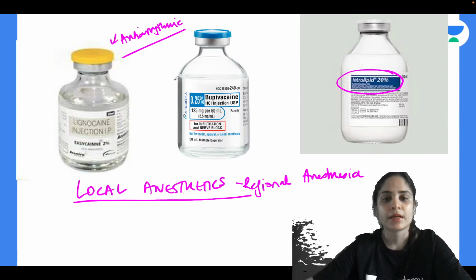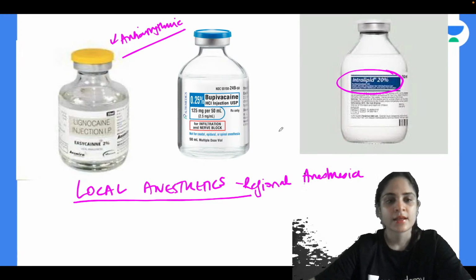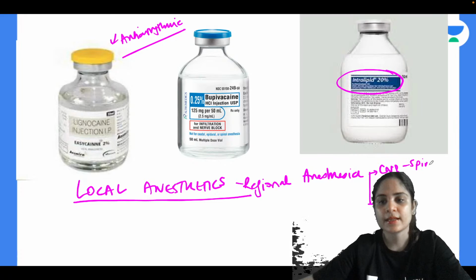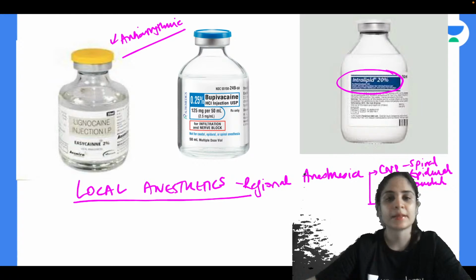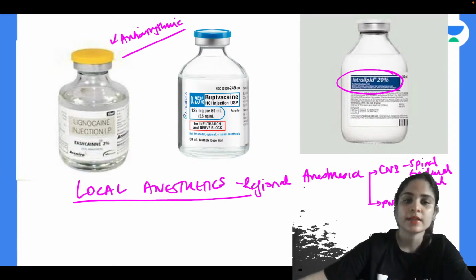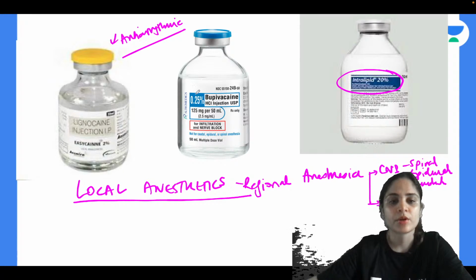Absolutely right. But more importantly, from anesthesia point of view, they are used as local anesthetics. Now when we talk about regional anesthesia, what are we mainly talking about? We are talking about central neuraxial blockade. So in that you have your spinal, epidural and caudal blocks, or we are talking about peripheral nerve blocks. Peripheral nerve blocks will be your brachial plexus block, individual nerve blocks like femoral, sciatic, all of those. Alright, so this is what we talk about whenever we use local anesthetics.